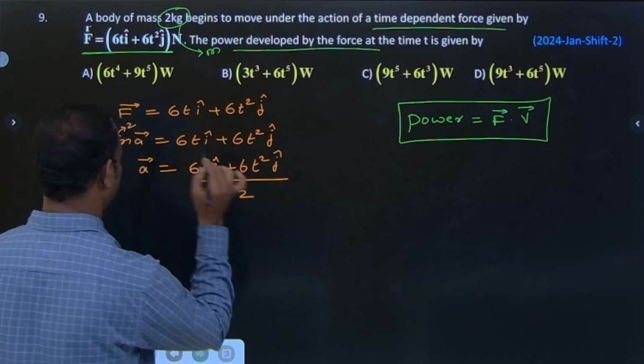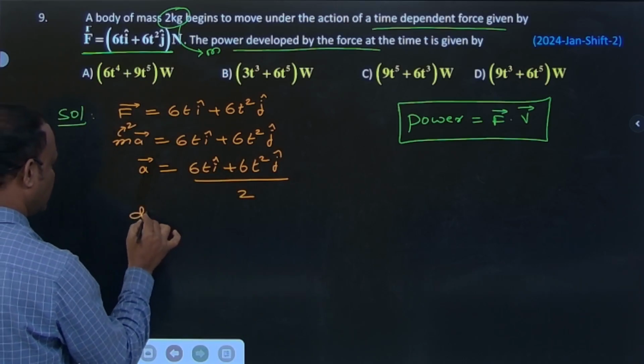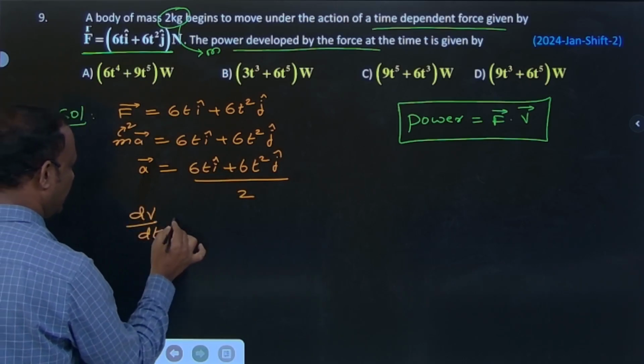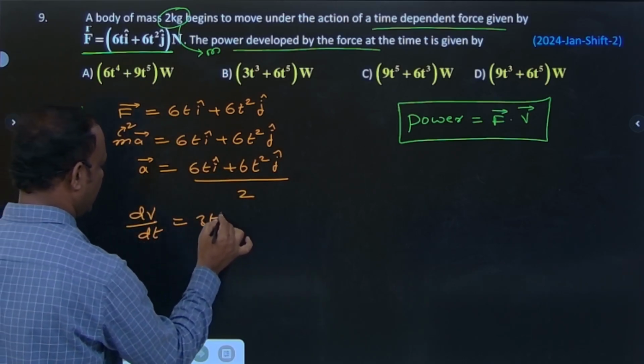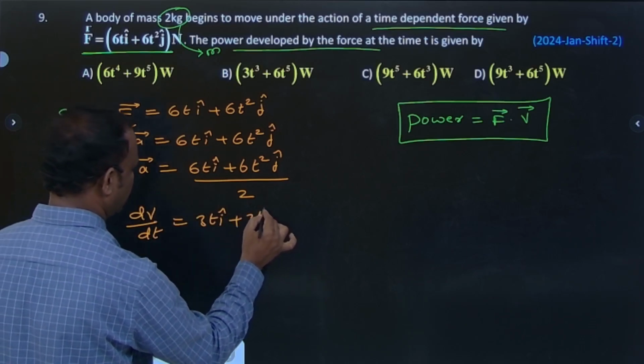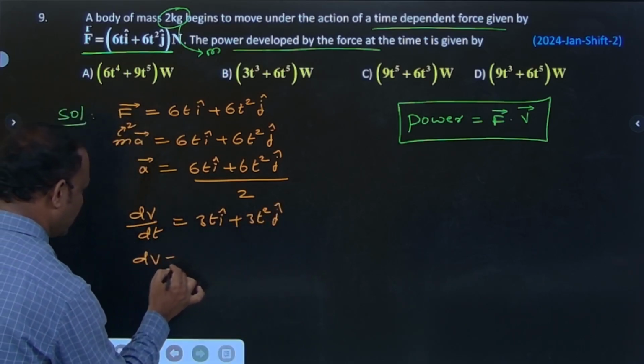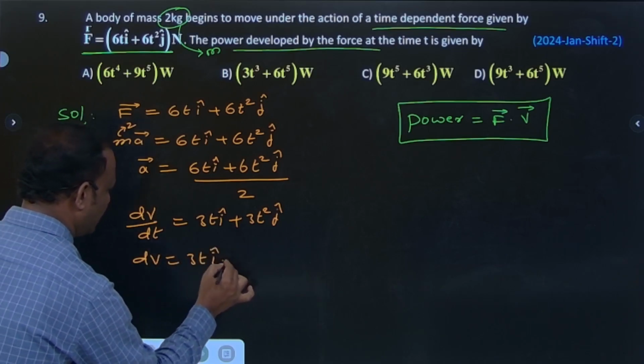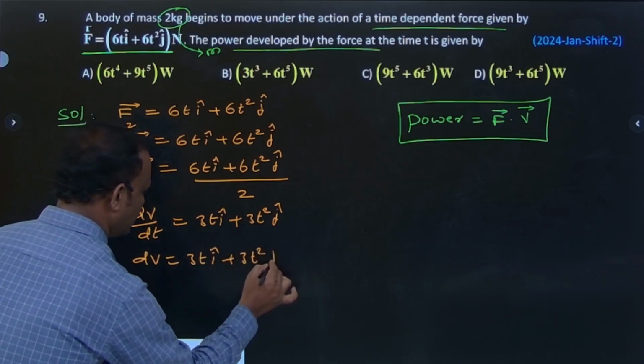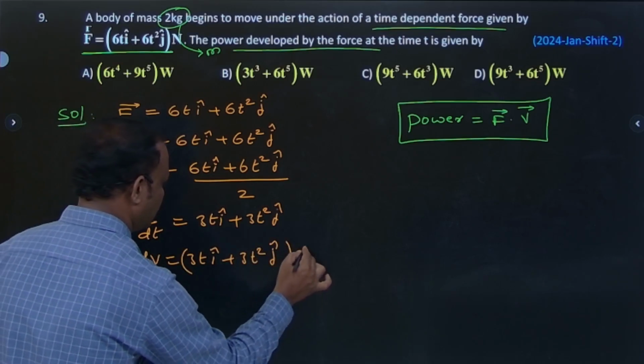Then A bar is equal to, with mass 2, 6t i cap plus 6t square j cap by 2. So A, which is dV by dt, is equal to 3t i cap plus 3t square j cap. So dV is equal to 3t i cap plus 3t square j cap times dt.